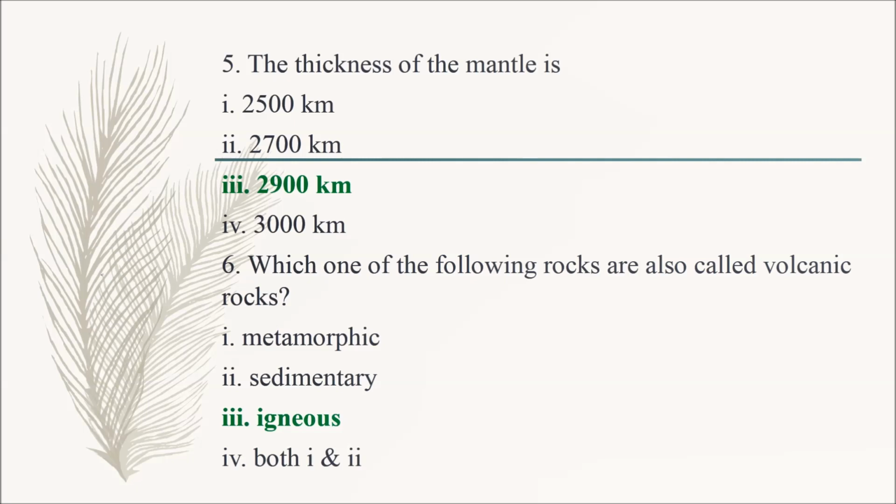Question number 6. Which one of the following rocks are also called volcanic rocks? Option 1 metamorphic, option 2 sedimentary, option 3 igneous, option 4 both 1 and 2. So the correct answer is option 3 igneous.